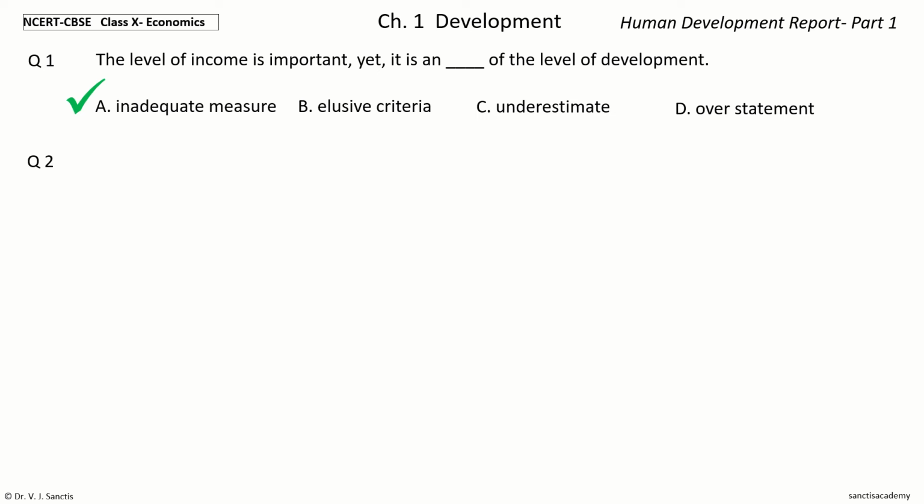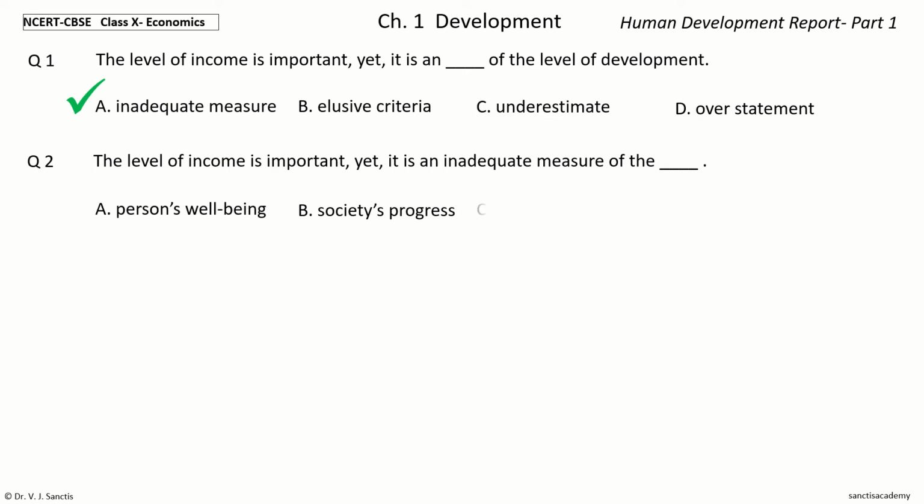Question 2. The level of income is important, yet it is an inadequate measure of the dash. The options are person's well-being, society's progress, nation's economy, level of development.